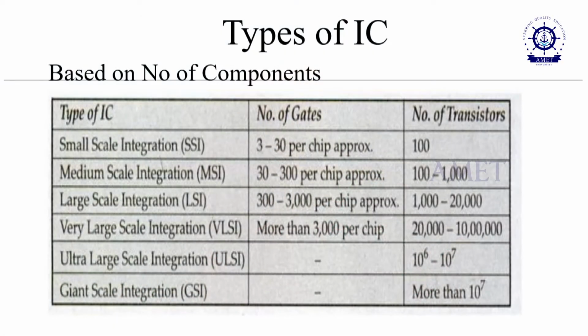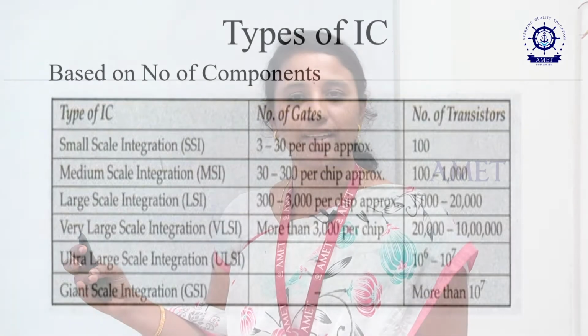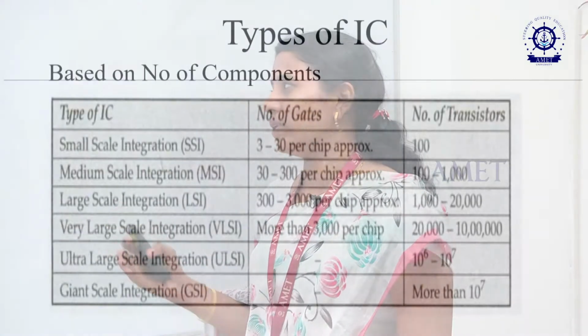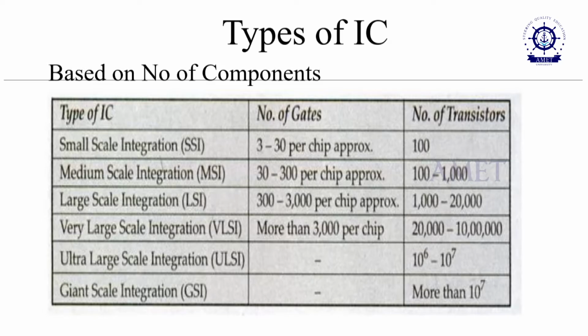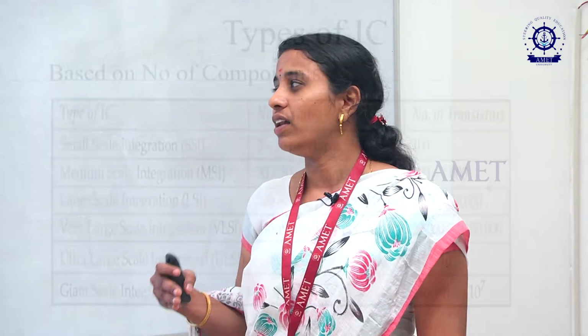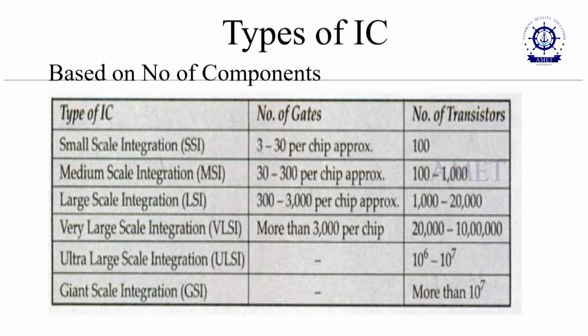Typical IC circuits are classified based on the number of components. From the starting stage to this stage, there has been a lot of improved performance. First we introduced small scale integration, which contains approximately hundreds of transistors. In the next generation we use medium scale integration, with hundreds to thousands of transistors. In the third generation we use large scale integration, with 1000 to 20,000 transistors used.